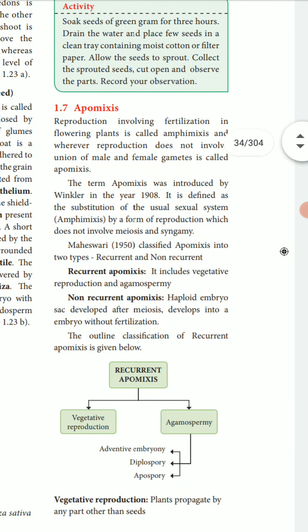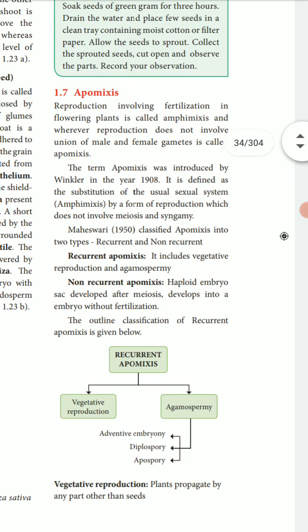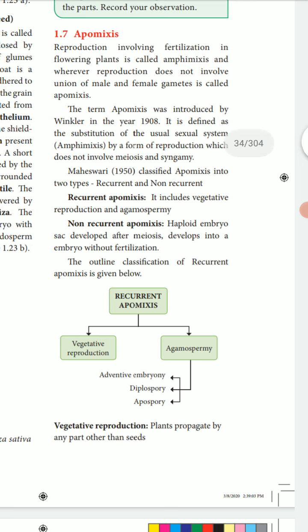And then 1.7, apomixis. Apomixis is very easy. This topic covers apomixis, polyembryony and parthenocarpy. These are all very easy two-mark and five-mark questions, compulsory. Reproduction involving fertilization in flowering plants is amphimixis, and where reproduction does not involve the union of male and female gametes, it is called apomixis.